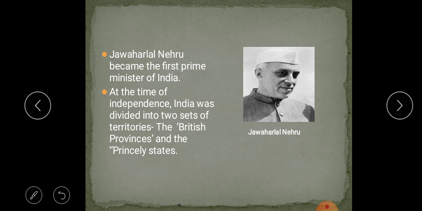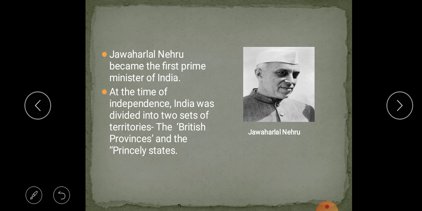You have learnt in the first part of political science that non-alignment means not joining either Russia or America, not joining any country. That is called the non-alignment policy, introduced by Nehru. He is the architect of the non-alignment policy.